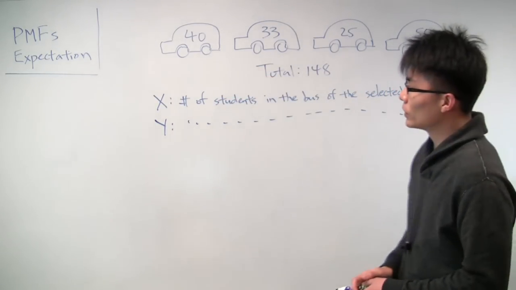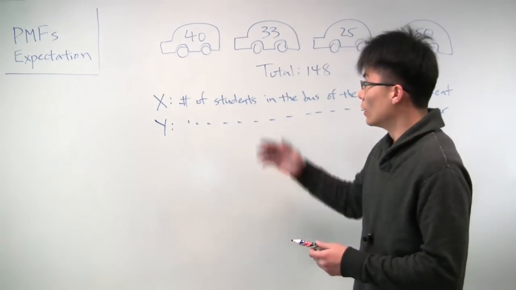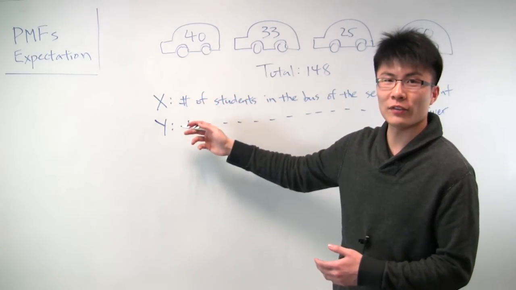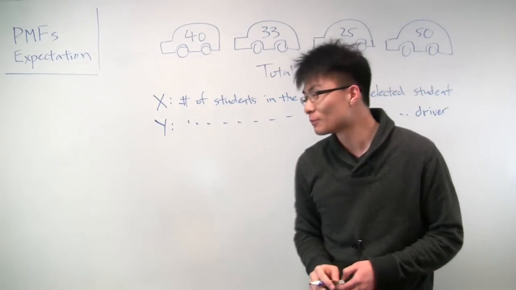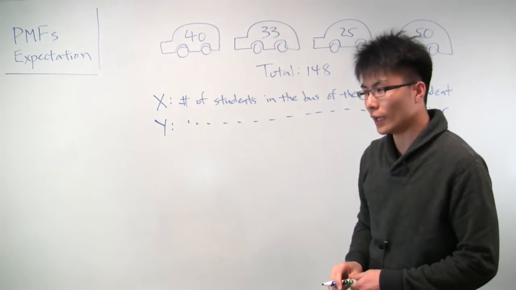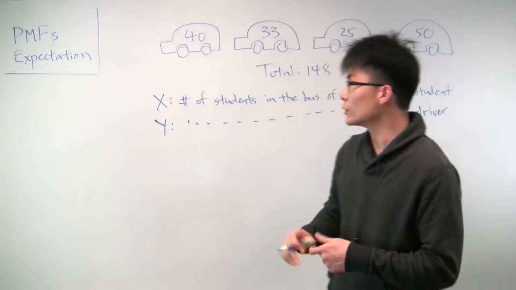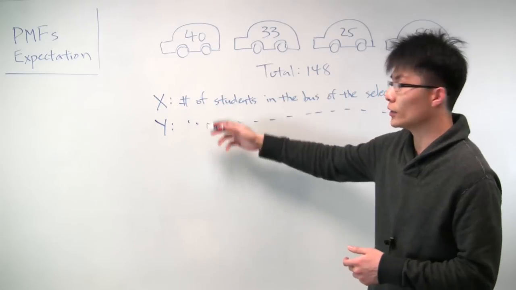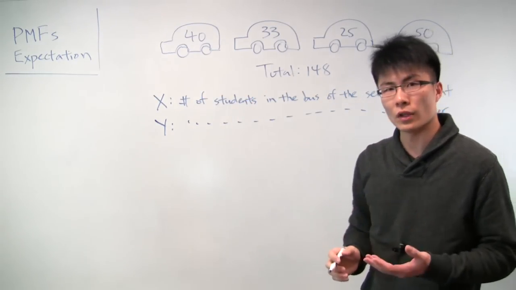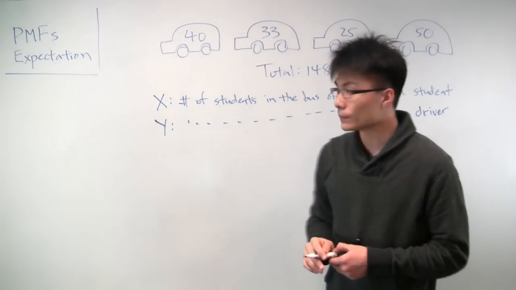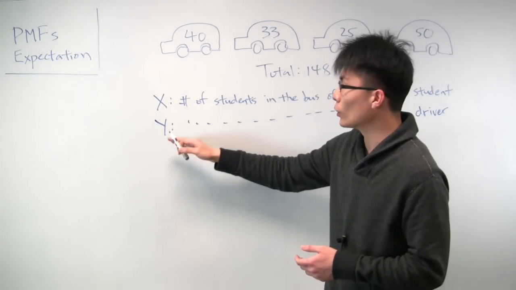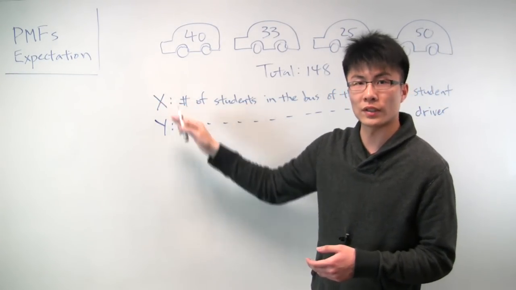Okay, so the main problem that we're trying to answer is, what do you expect? Which one of these random variables do you expect to have the higher expectation, or the higher expected value? So would you expect x to be higher on average, or y to be higher? And what would be the intuition for this? Obviously we can write out the PMFs for x and y. These are just discrete random variables, and we can calculate the expectation. But it's also useful to exercise your intuition and your sense of what the answer should be. It might not be immediately clear which one would be higher, or you might even say that maybe it doesn't make a difference, they're actually the same.